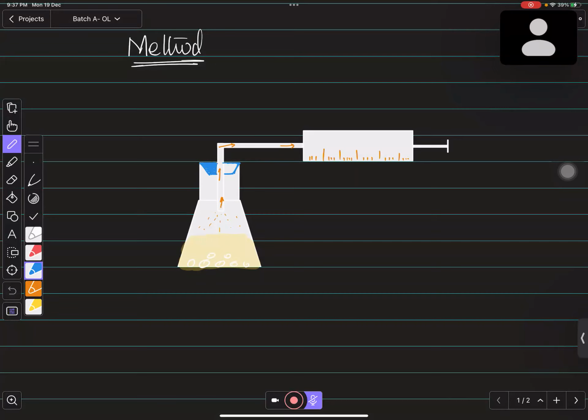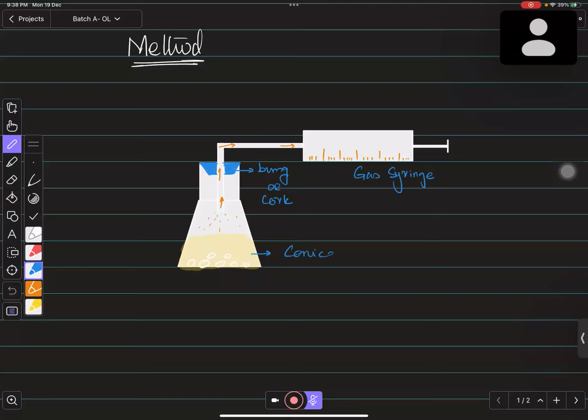The name of this you can call bung as well. So you need to remember the one which is used as a stopper over here is known as bung, right? B-U-N-G, bung, or you can call this as cork, right? This is the gas syringe. This is the only instrument to measure the gases, right? And this is the conical flask.